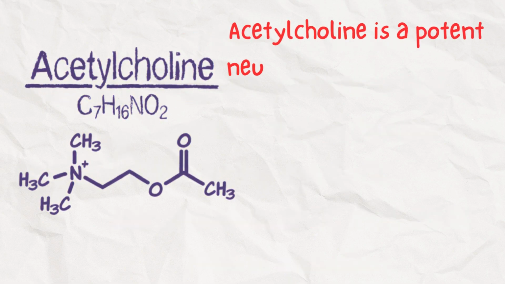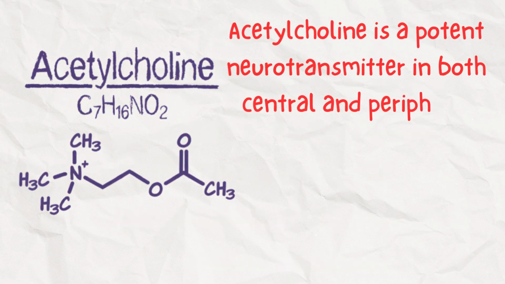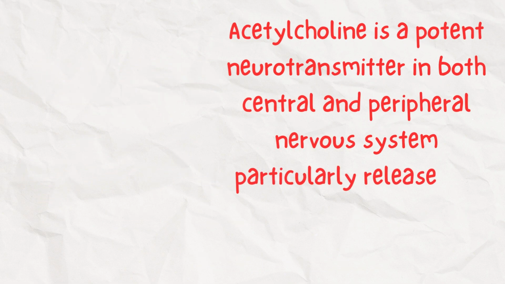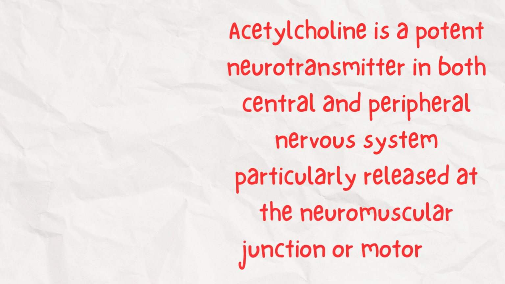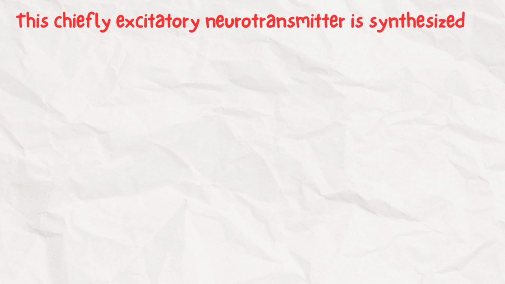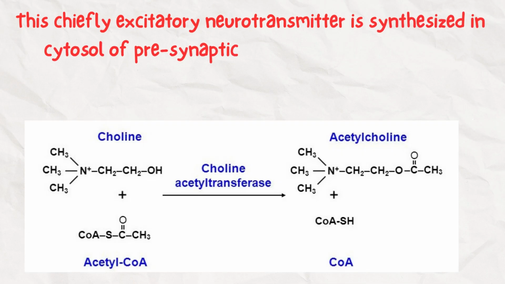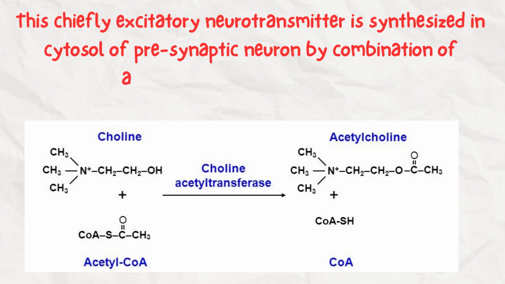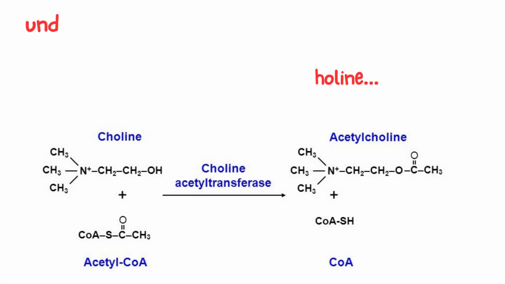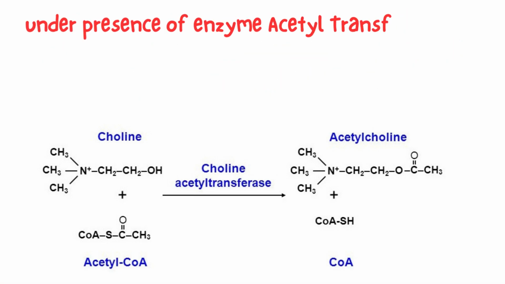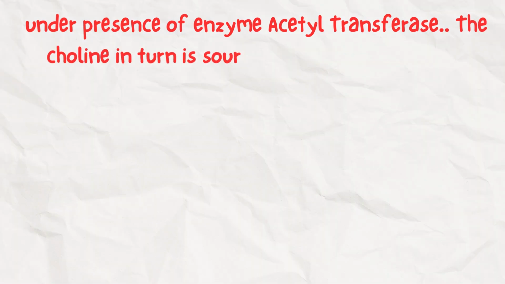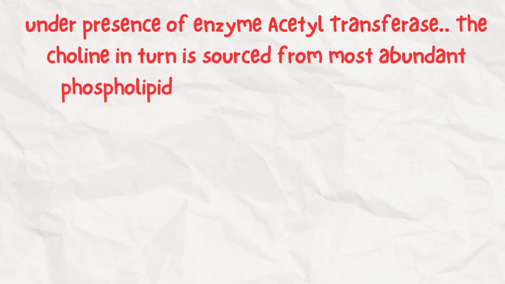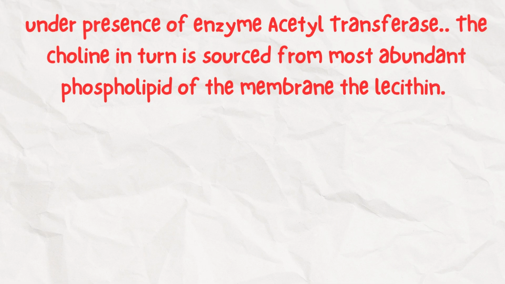Acetylcholine is a potent neurotransmitter in both the central and peripheral nervous system, particularly released at the neuromuscular junction or motor end. This chiefly excitatory neurotransmitter is synthesized in the cytosol of the presynaptic neuron by the combination of acetyl coenzyme A with choline in the presence of the enzyme choline acetyltransferase. The choline in turn is sourced from the most abundant phospholipid of the membrane, phosphatidylcholine or